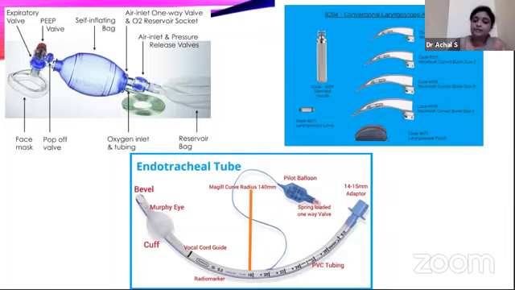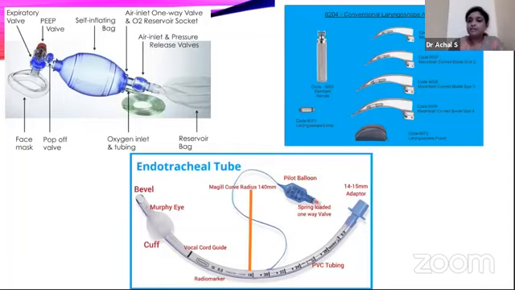And these are the markings given so that at the angle of the mouth to attach, there is a specific formula for it: age divided by 2 plus 12 in adults. That will come approximately in adult females between the 18 to 20 mark, and adult males around 21 and 22. Then this is an inflatable balloon. We inflate it after intubation up to the pressure of 25 millimeters of mercury with a stopcock attached to it. In those settings where they do not have the stopcock, in a 5cc syringe, approximately 2.5 to 3 cc of air, and in hypertensive patients, lignocaine can be injected into it.